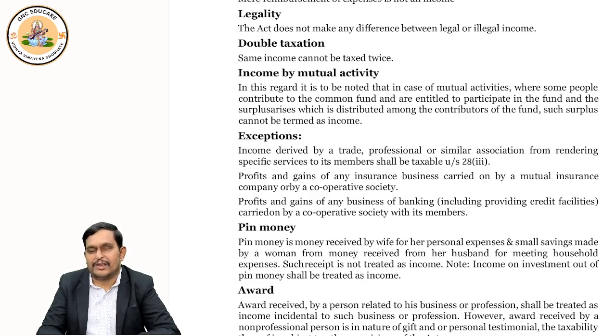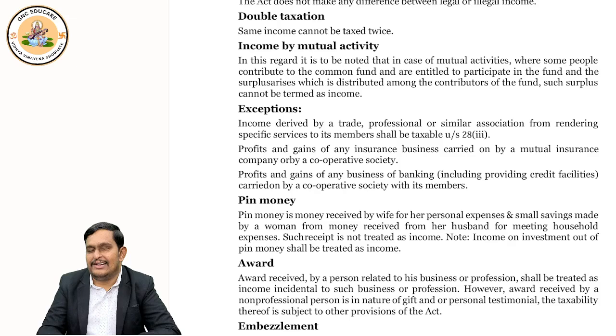I gave a lot of examples of professional organizations, correct? I'll give trade examples also. Like Federation of Indian Chambers of Commerce and Industry, Confederation of Indian Industries, Assocham. These are all trade organizations. CA, CS, CMA Institute are professional organizations. So if they earn any fees from the members, then it is taxable, right?